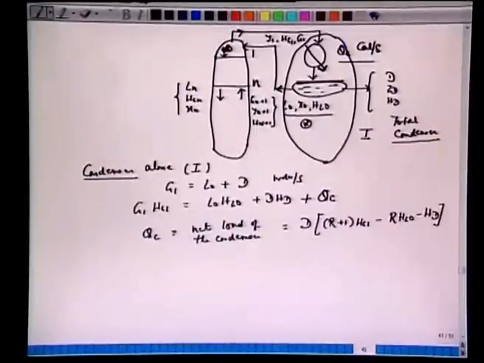All right, so all we have done is make use of the fact that the reflux ratio, as we defined earlier, is L0 by D. So we have replaced L0 by RD. As an exercise, you can convince yourself that we can calculate the net load of heat if we know the reflux ratio, what the product out here, D, is, and the enthalpy of the different streams, HD, HL0, etc. One can calculate the net load of the condenser. So that's 1. Let's make a balance on 2, which is, let's say, the total.